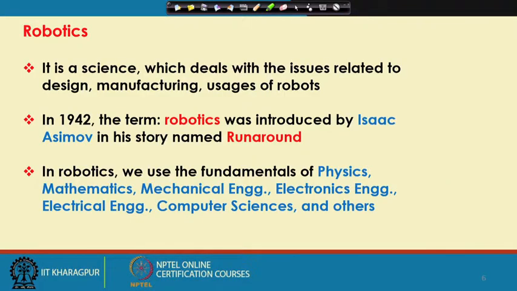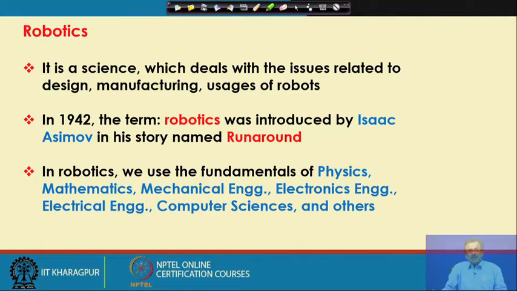But once again let me mention that during 1942, there was not even a single robot in this world. Now, here in robotics we use the fundamentals of different subjects, for example, physics, mathematics, mechanical engineering, electrical and electronics engineering, and computer science.